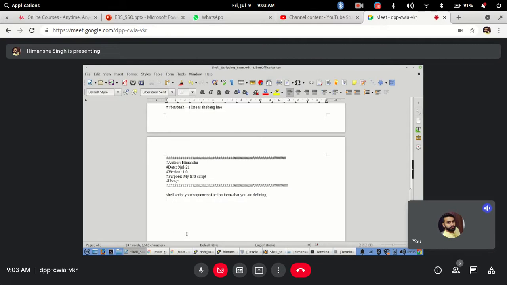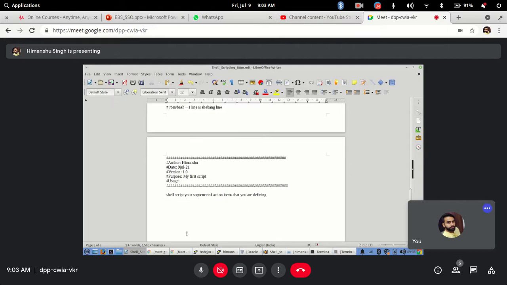So there is nothing like a main program or a main body here. Like in other programming languages like C, you will say this is the main. So there is no such main. The only thing is a set of action items that you have to perform. You have to write it in a sequence, and that sequence will be executed the same way as you have written it. Clear? Got it?